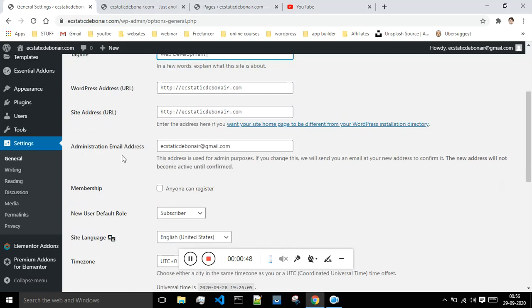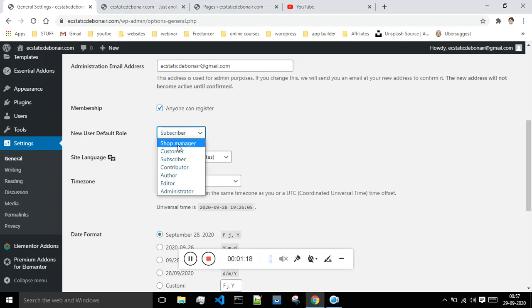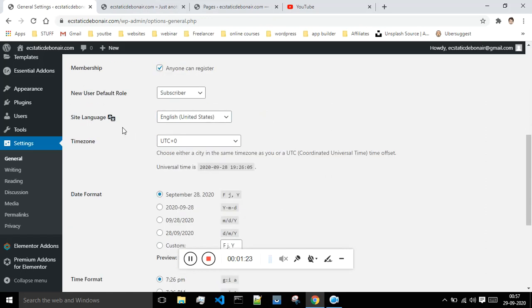And next what we have is administration email address. Okay, so currently I'm the administrator, so because of which my email is shown over here. And if you want to add membership, then you can just click on this, so then anyone could register for your website. Okay, and new user, by default whenever any user will be added to your website, that person will be added to the database as a subscriber. Okay, you can say customer or shop manager, editor, author, you can give them these permissions. And one more thing guys, never set this option as administrator.